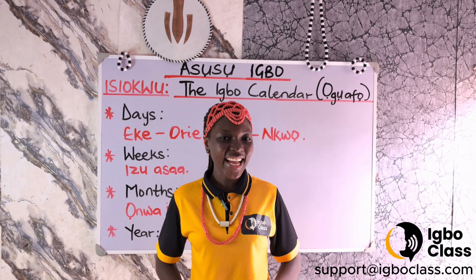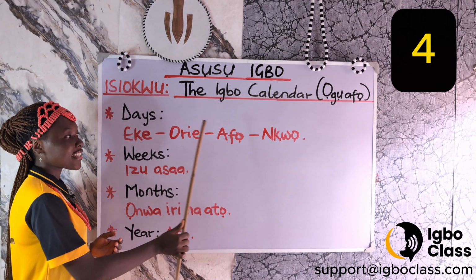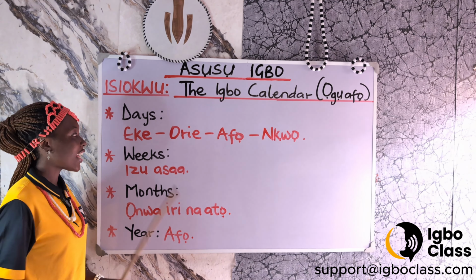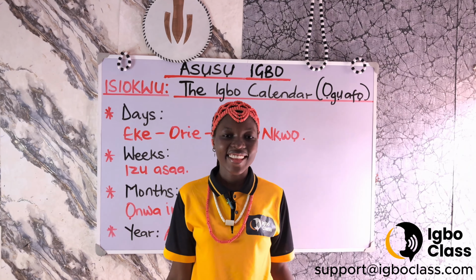Did you know that the Igbo calendar has 13 months? We have 4 days in the Igbo calendar. People are being named after these days.